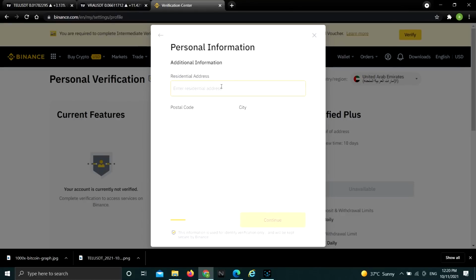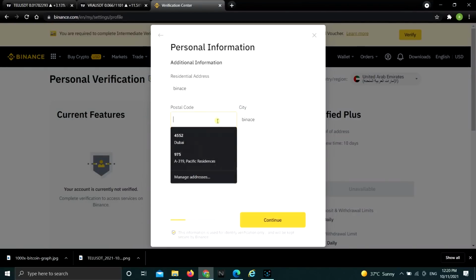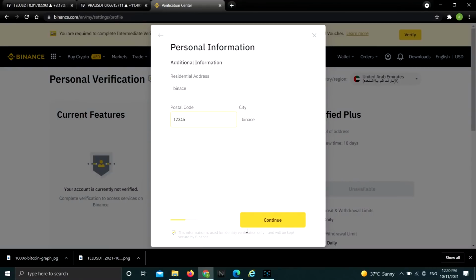So you would have to write down anything. Let's say, for example, in my case, I will write down Binance, and I live in Binance. Well, you would have to write down your actual address, and then your postal code. You would need to write down your postal code as well.